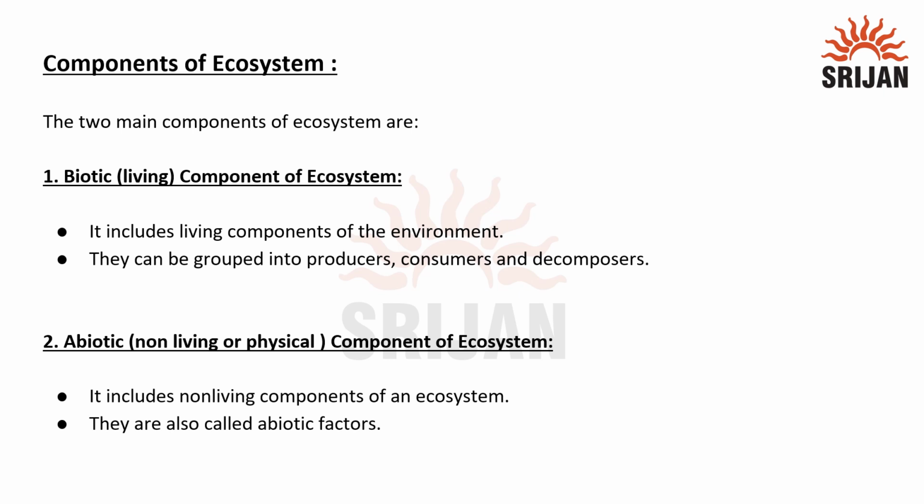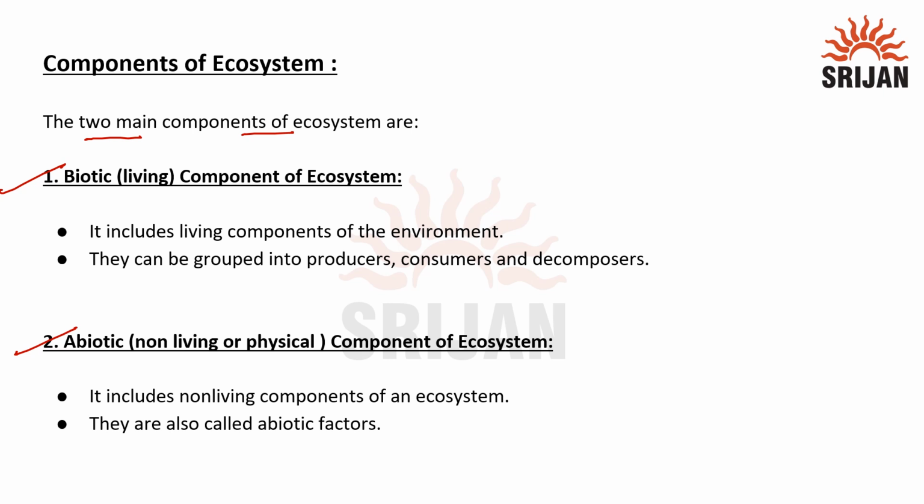Components of ecosystem. There are two main components of the ecosystem. The first one is biotic or living component, and the next one is abiotic, that is non-living or physical component. Let's talk about the biotic component.